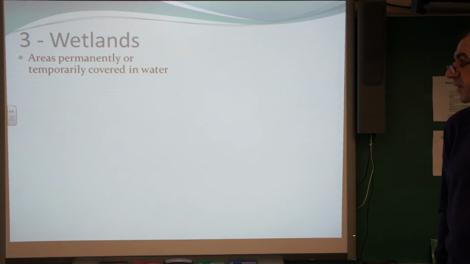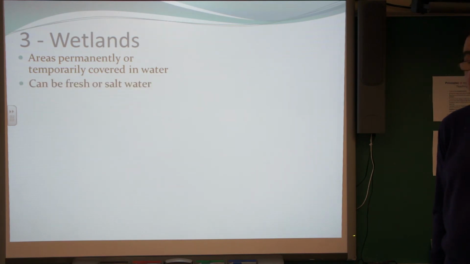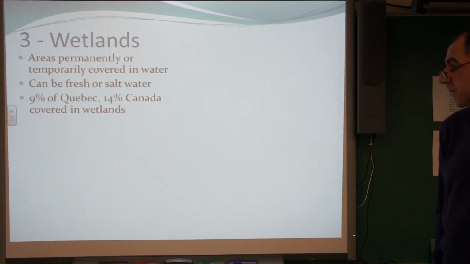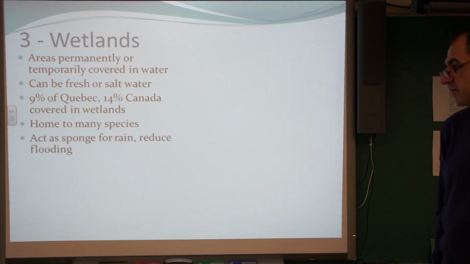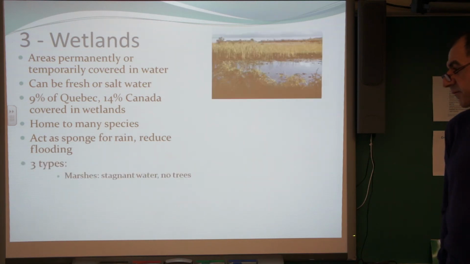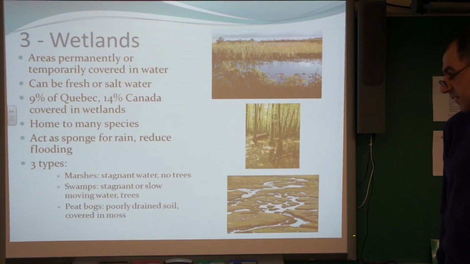Wetlands are areas permanently or temporarily covered in water, which can be either fresh or salt water. They are about 10% of Quebec and about 15% of Canada, home to many, many species, acting as a sponge for rain to reduce flooding. The 3 types are marshes, swamps, and peat bogs.